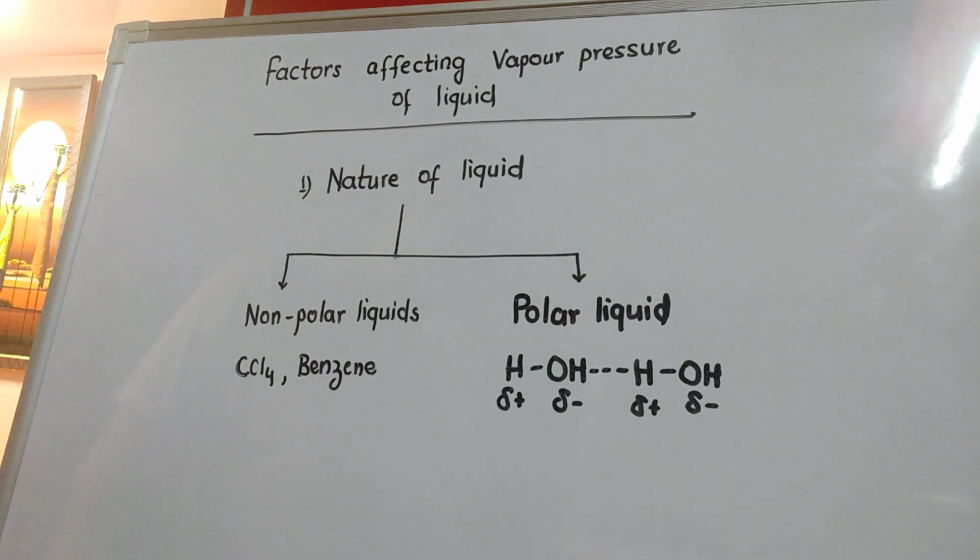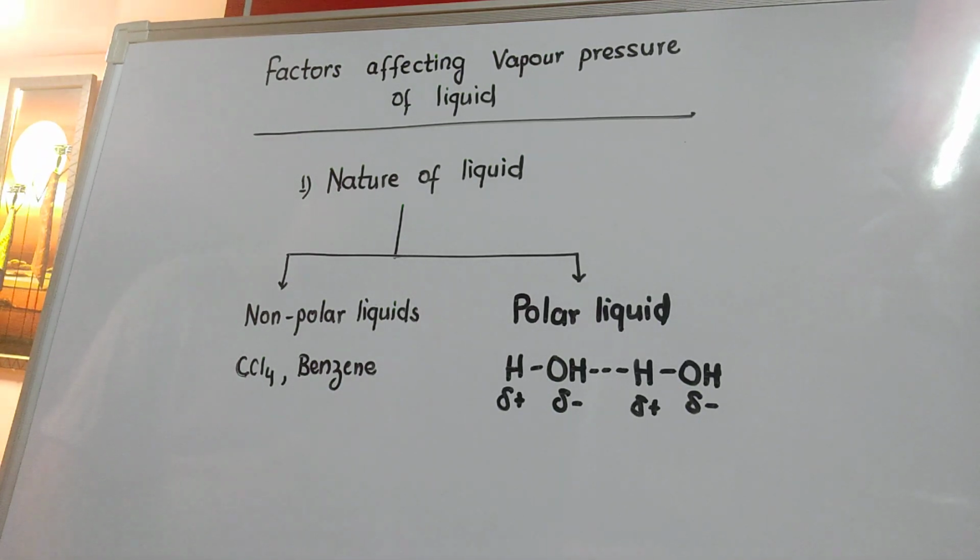Why do they have high vapor pressure? Because the interaction in the liquid phase is very poor, and therefore the liquid molecules easily get vaporized even at room temperature. But on the other hand, water-like liquids which are polar in nature, water, ammonia, hydrogen fluoride, they all have strong interactions among themselves, and they do not allow each other to easily escape to the vapor phase.